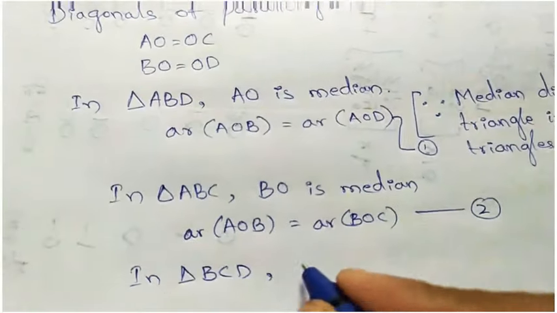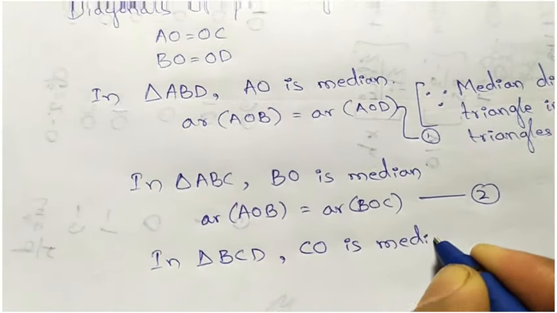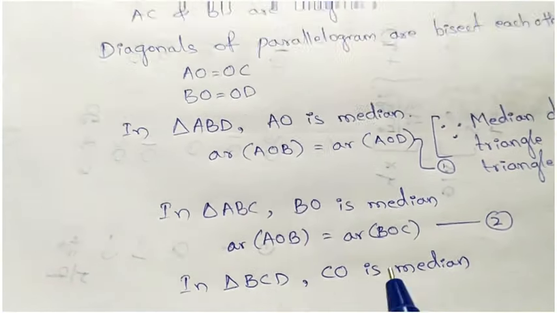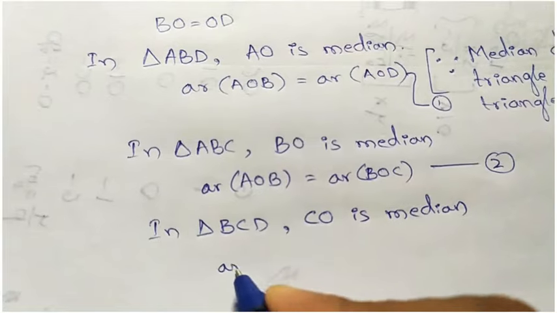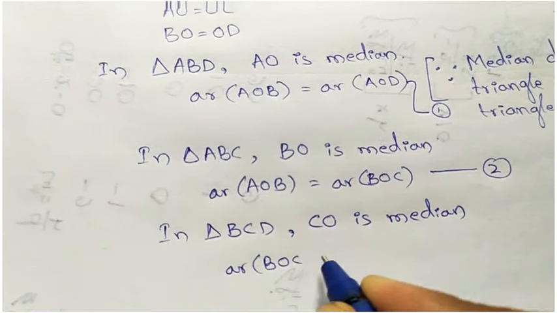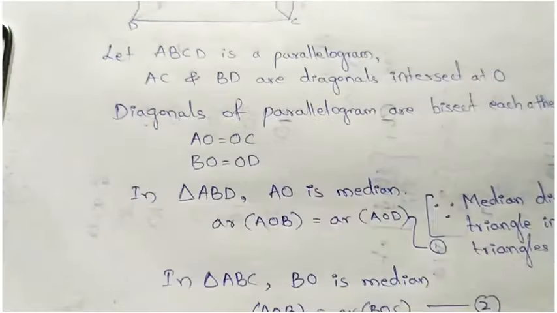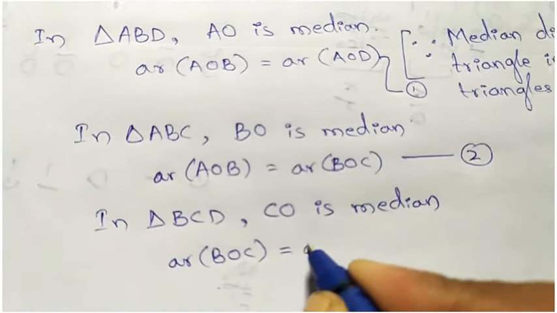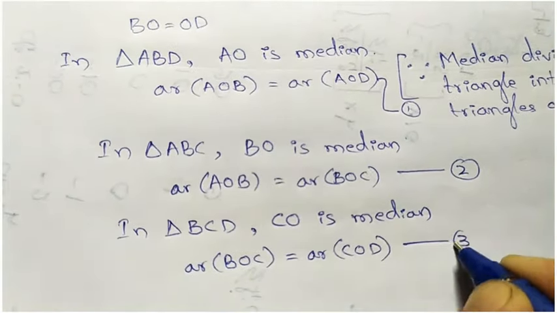CO will be the median. CO is median. Okay, if CO is median, then we will get here area of BOC equal to area of COD. Equation number 3.